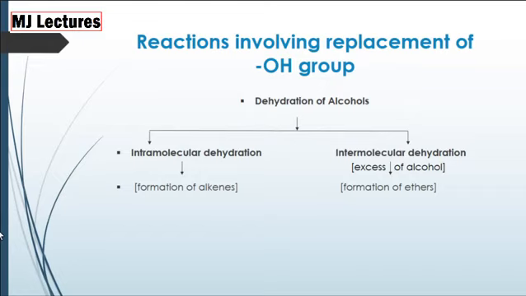Now, reactions involving replacement of OH group, that is dehydration of alcohols. Now dehydration of alcohols is again divided into two parts, that is intramolecular dehydration and intermolecular dehydration. Intramolecular dehydration leads to formation of alkenes and intermolecular dehydration leads to formation of ethers. Intermolecular dehydration requires excess of alcohols.